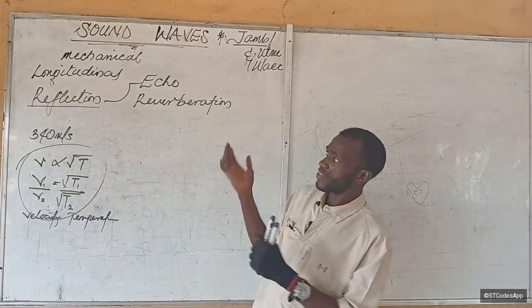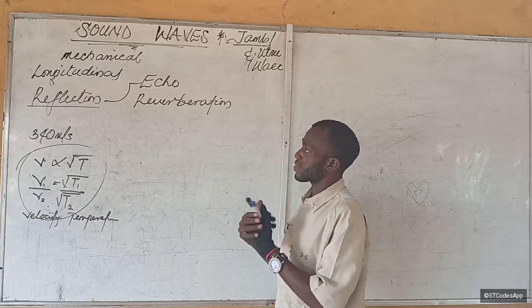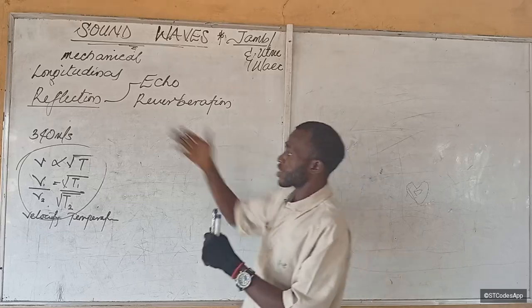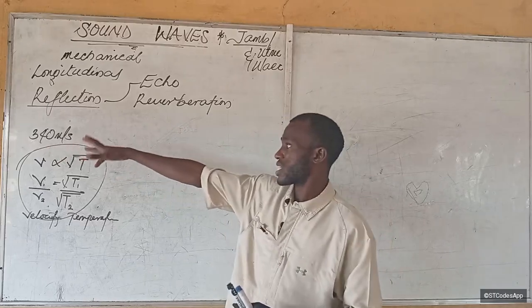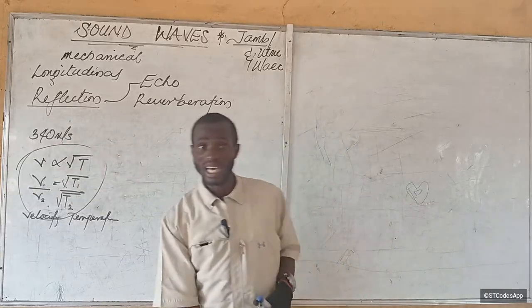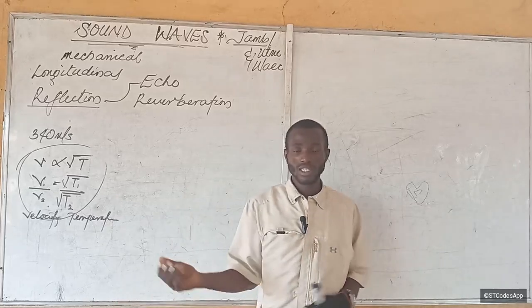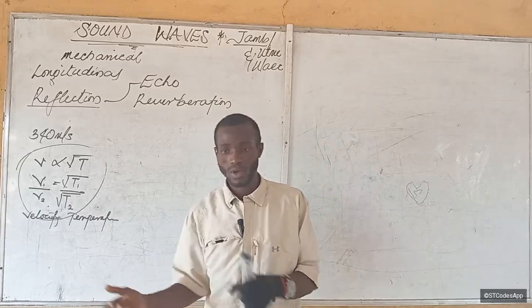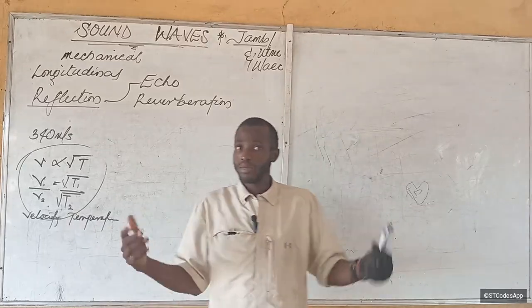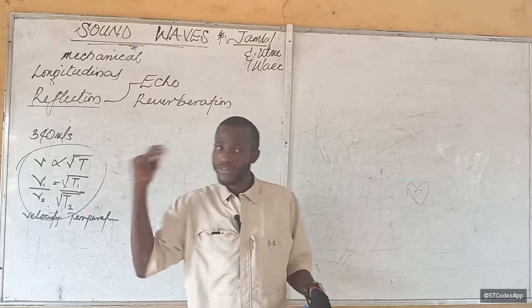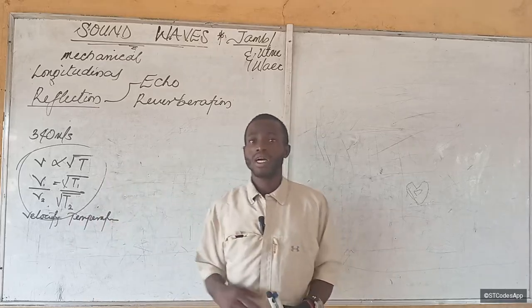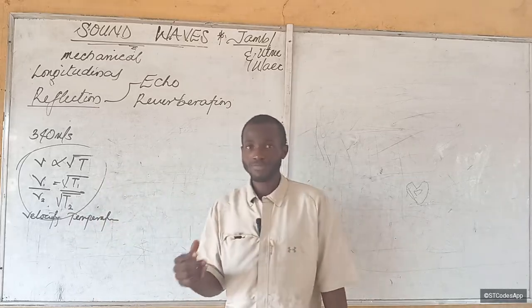Now, having talked about echo, let's talk about the speed of sound, which we said is 340 meters per second, and you can also test that. If you've ever done this before, if you're in church, for example, or you're just in a gathering where they are playing music, you can move a little far away from that place, and you'll notice what you will hear.